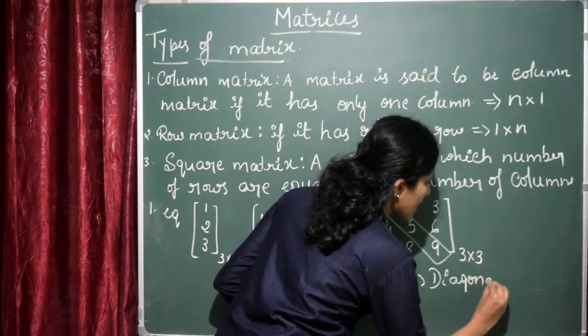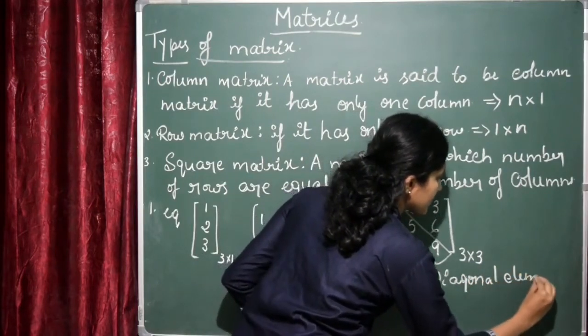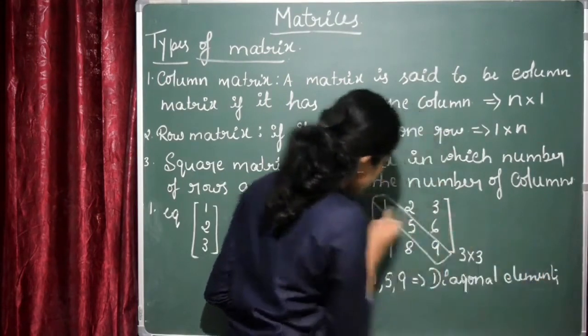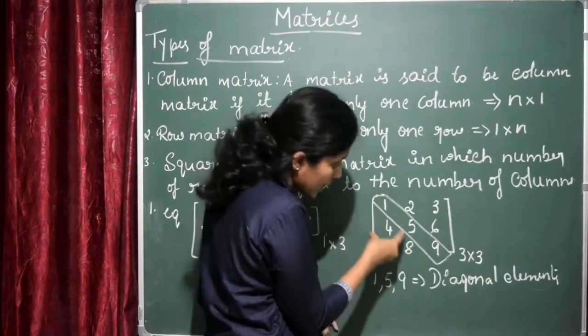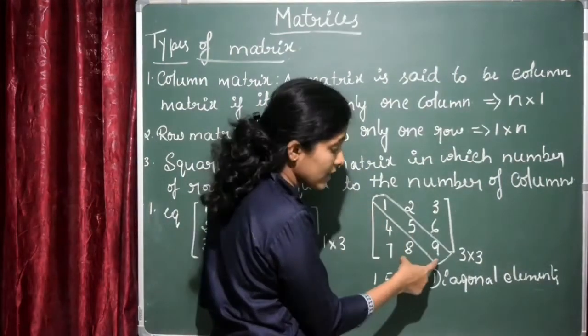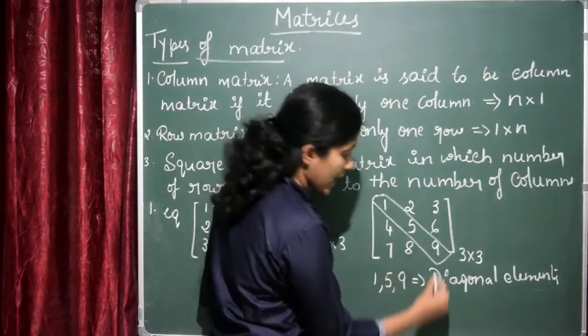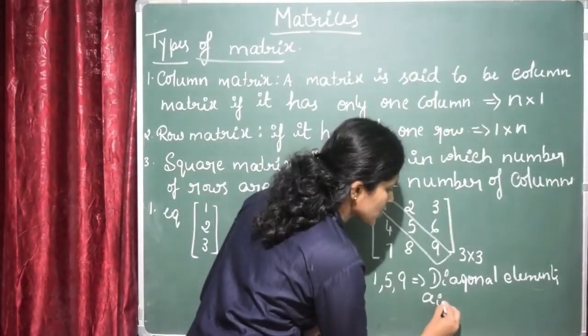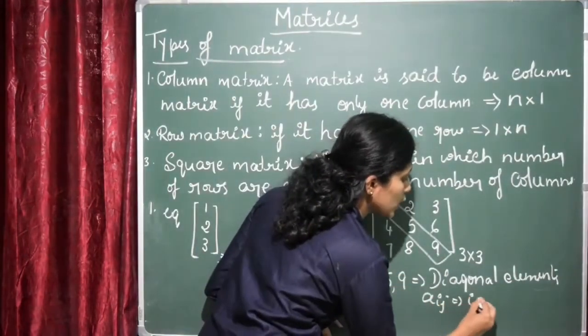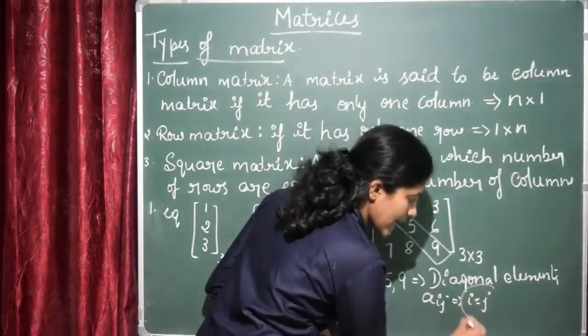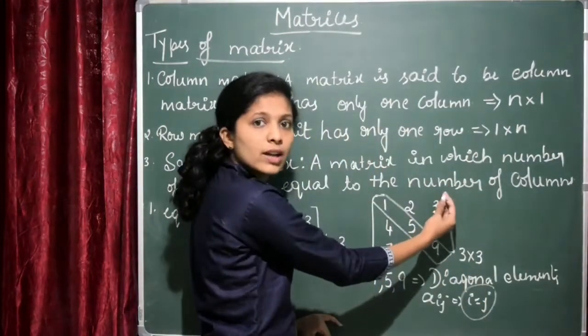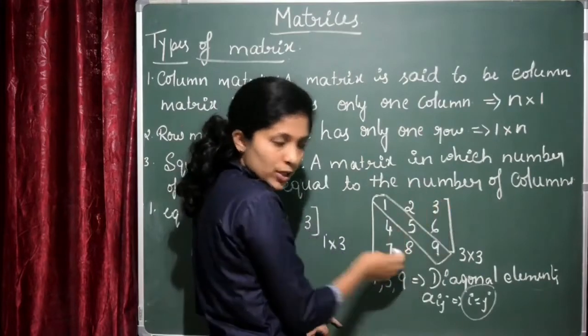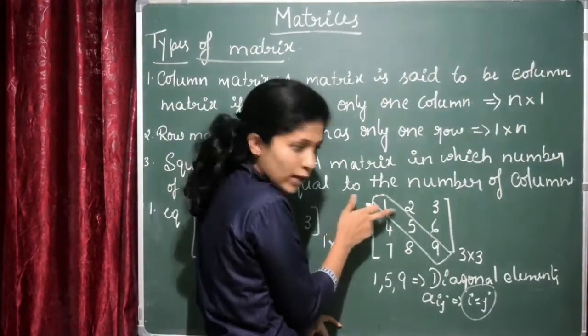Diagonal elements. Here you can observe this element is A11, this element is A22 and this is A33. So diagonal elements means Aij where i is equal to j. These are called the diagonal elements. Remaining elements are called the non-diagonal elements. Important part, diagonal elements here are 1, 5 and 9.